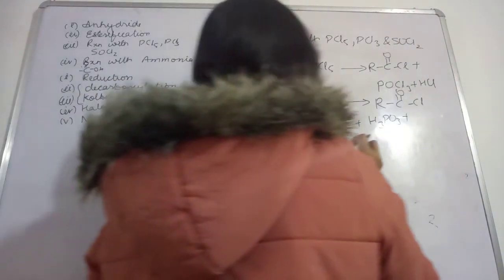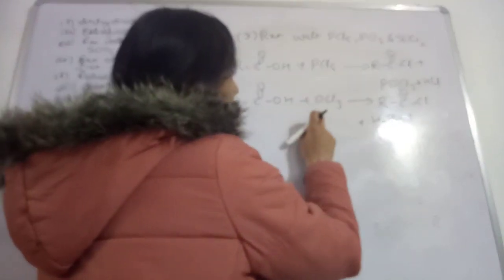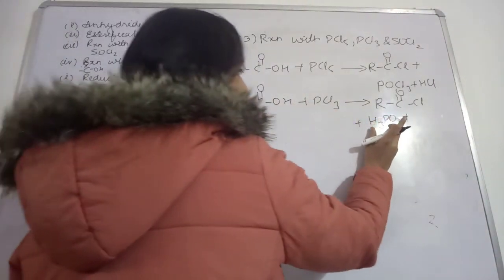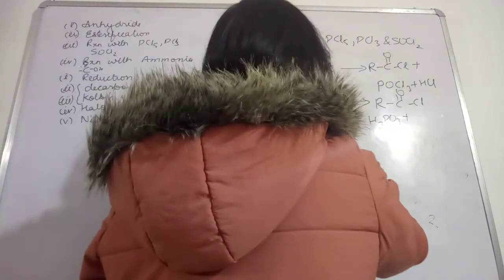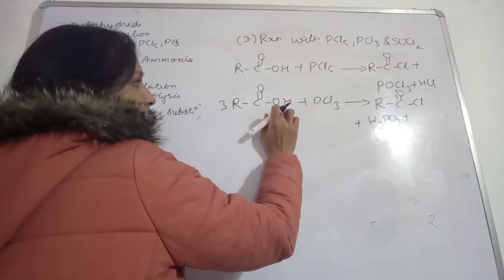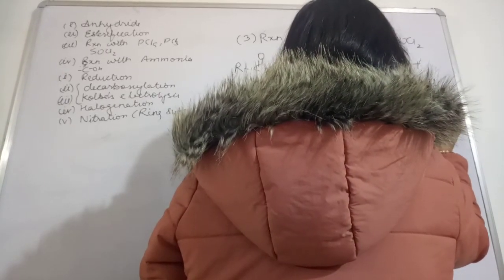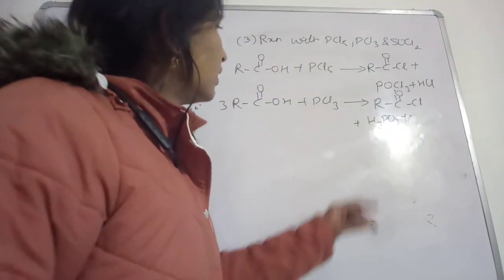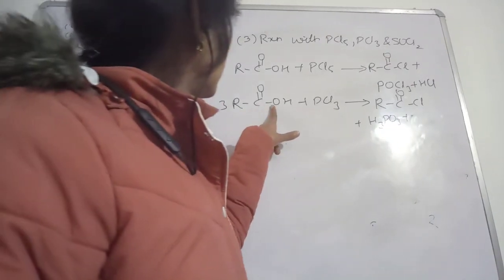Three molecules of this carboxylic acid, then PCl3 reacting with this. So RCO 3 times that we have written here, that Cl3 that also we have written here. So we are left with what? OH 3 times, 3 means 3 oxygen, 3 hydrogen and 1 phosphorus. So we got H3PO3. Let's see whether it is balanced or not.